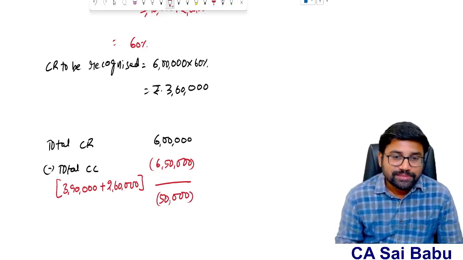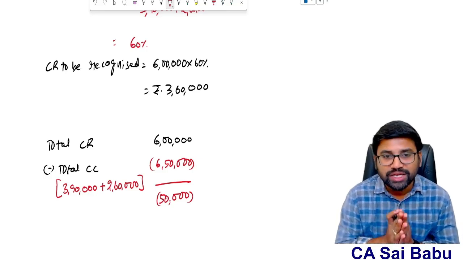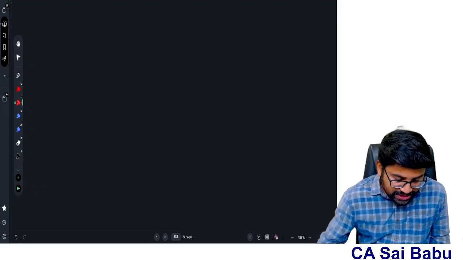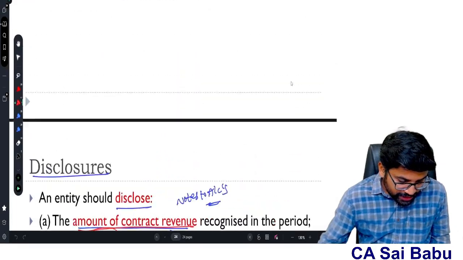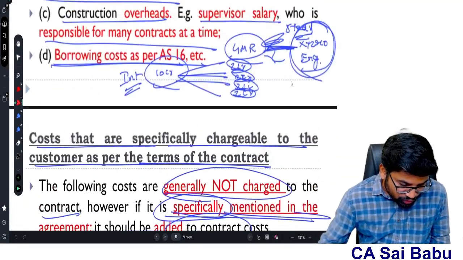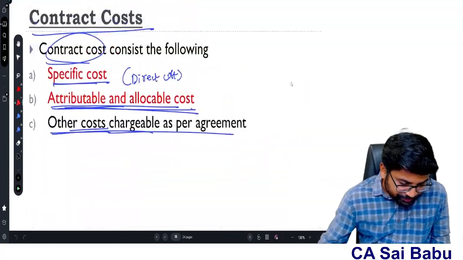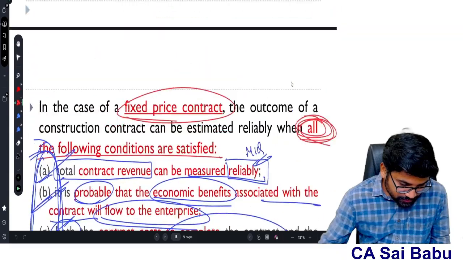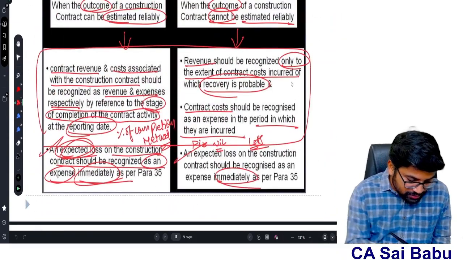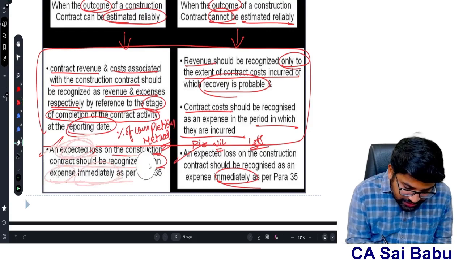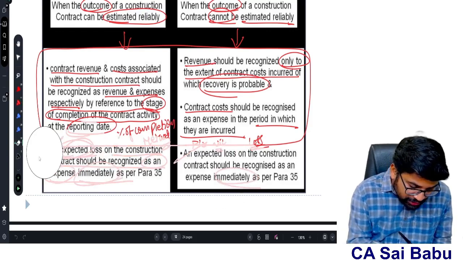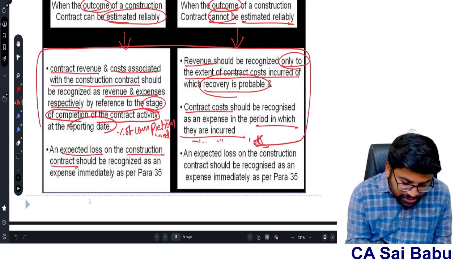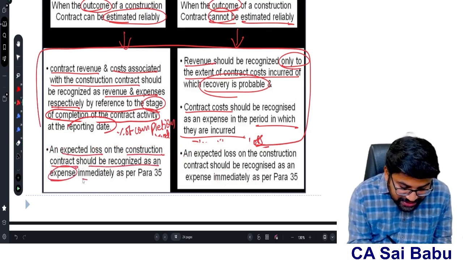Overall position this is. Now what does accounting standard 7 say? I will show you what we have discussed in accounting standard 7. See here, an expected loss on the construction contract should be recognized as an expense immediately.